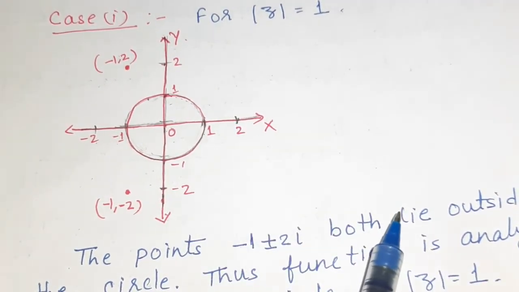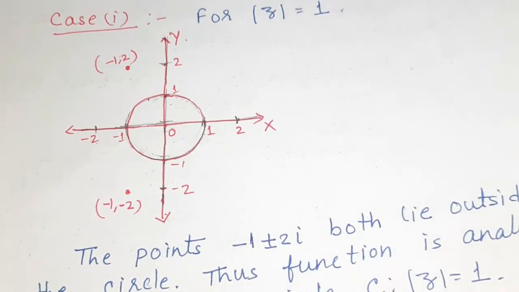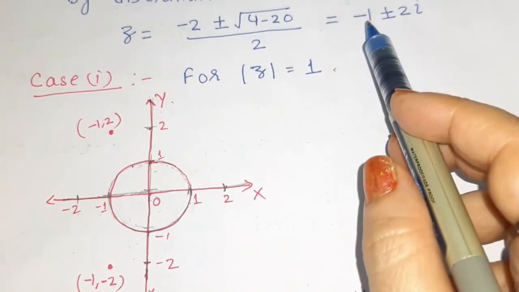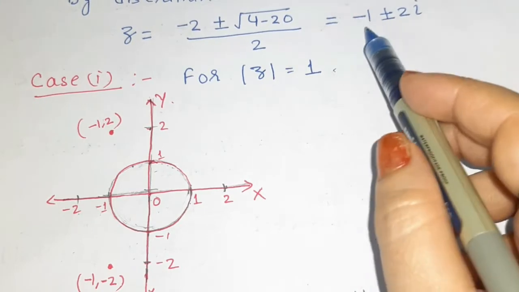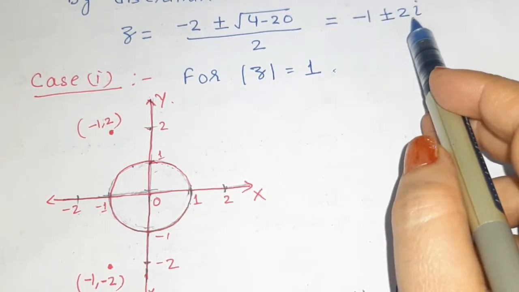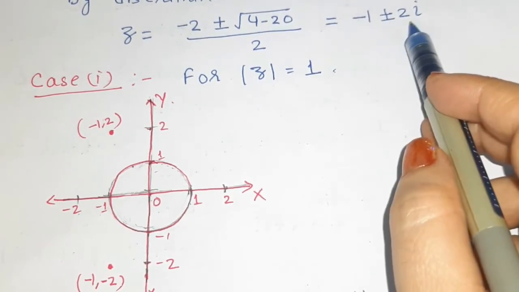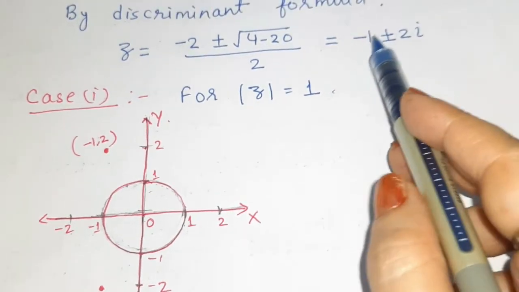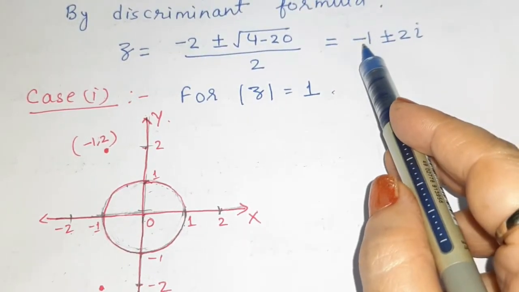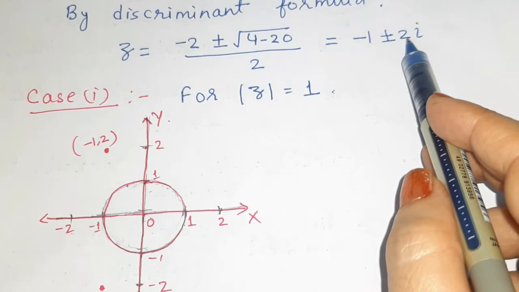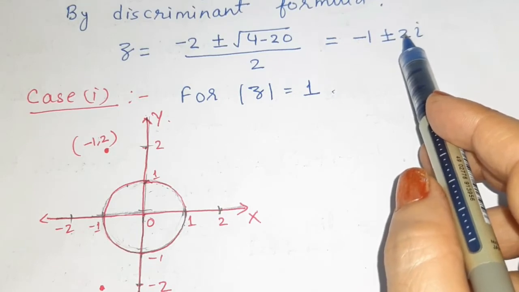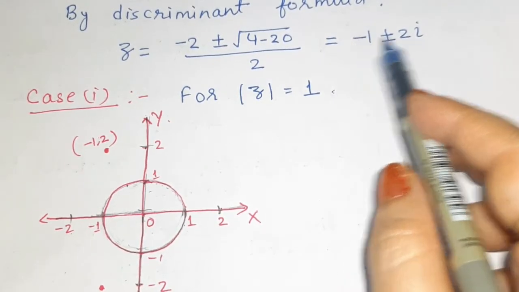Now our poles, singularities, are -1 + 2ι and -1 - 2ι. So this -1 is the real part and this 2 is the imaginary part. So the coordinates will be (-1, 2).